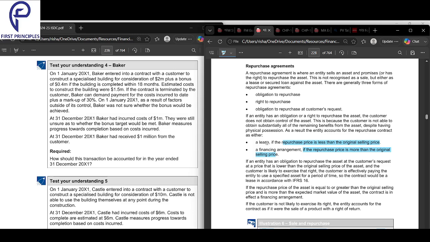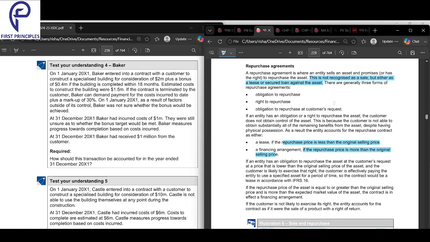So it's just an arrangement difference, but nothing really changes with regard to the control over here. So this is not regarded as a sale. Either it can be a financing, or it can be a lease. That's the only point of difference. In either case, it will not be a sale. It's just how you record it that will change. Either way, it will not be a sale from the point of view of the initial person who sold it.